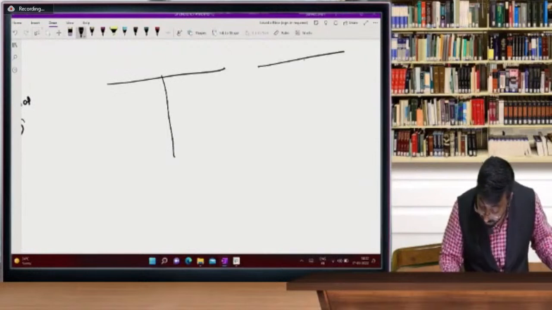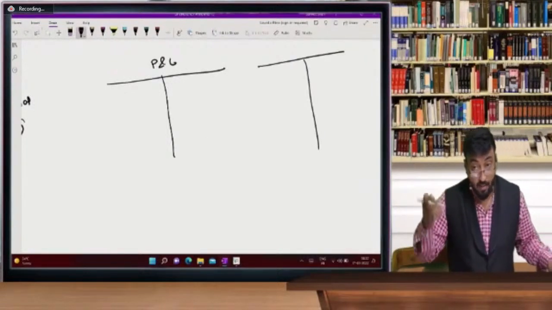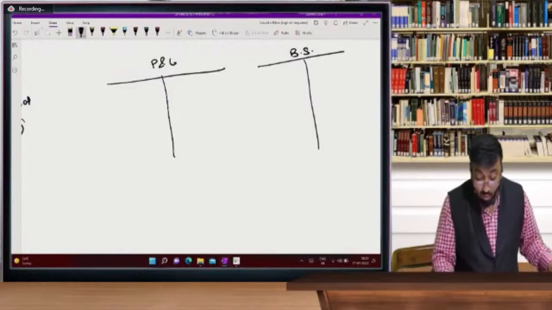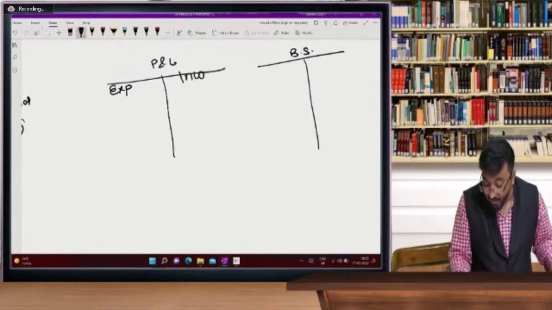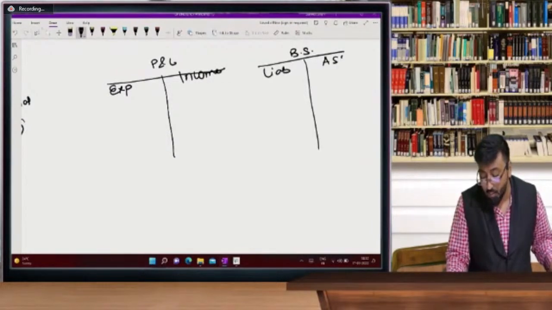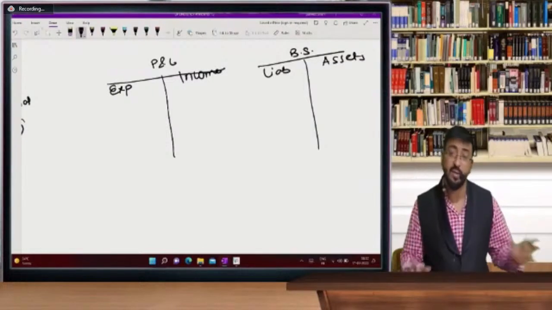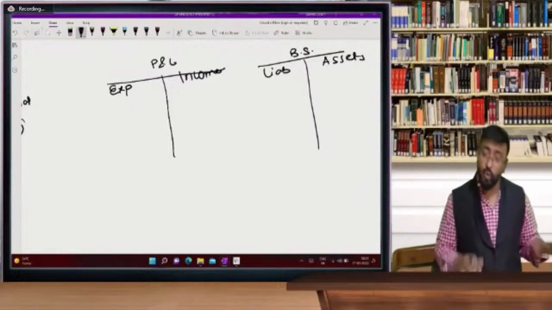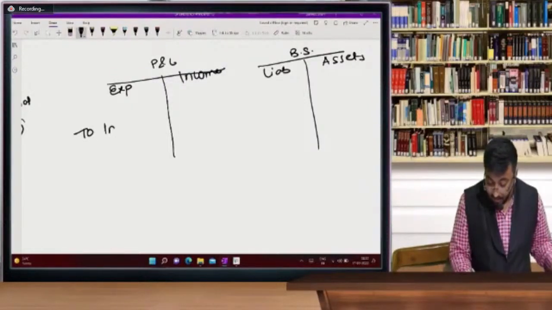If I prepare profit and loss account, now second step, I'm going further. P&L and balance sheet. Those who are from science background, see beta. This is expenditure side. This is income side. This is how our Indian balance sheets are prepared. Don't ask me why. This is our tradition. So in expenditure side, we write interest 8,000.